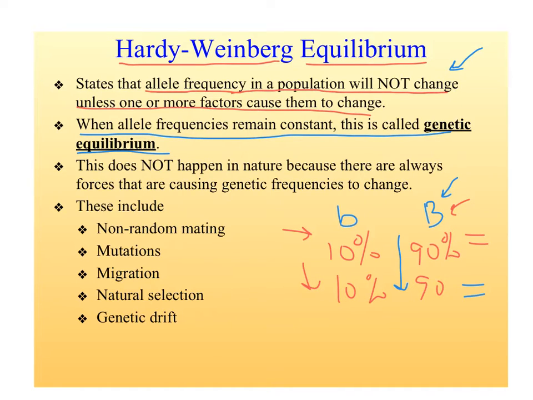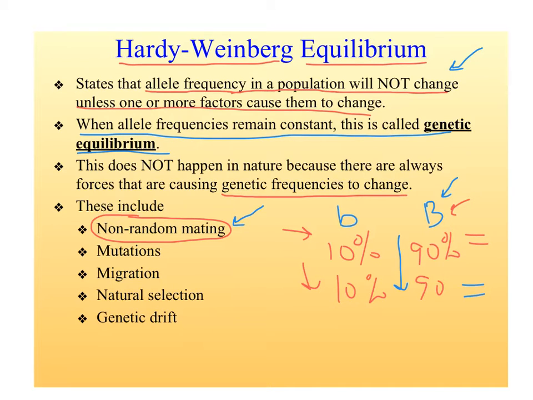Now, hopefully by now we should know that in nature this never happens, because there's always things that are causing genetic frequencies, or the percentage of alleles, to change. Some of these things include non-random mating. So no matter what the species of organisms, from lions and bears and humans, it's not random who you mate with.